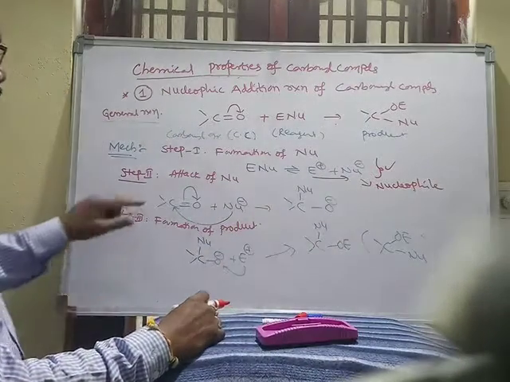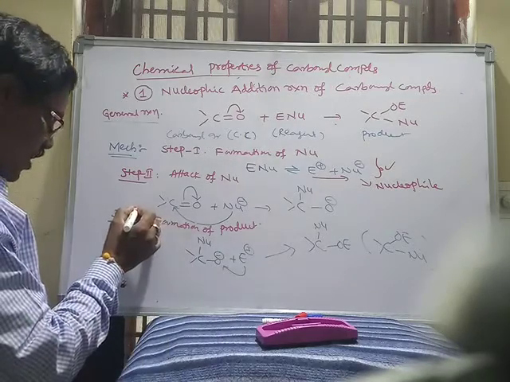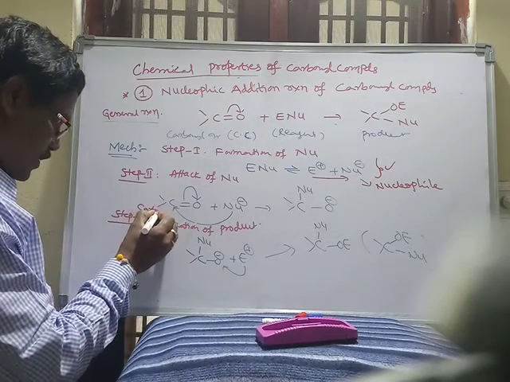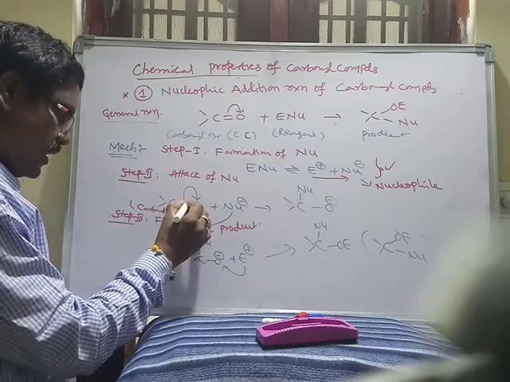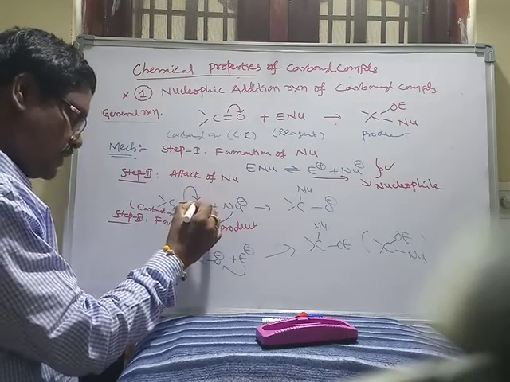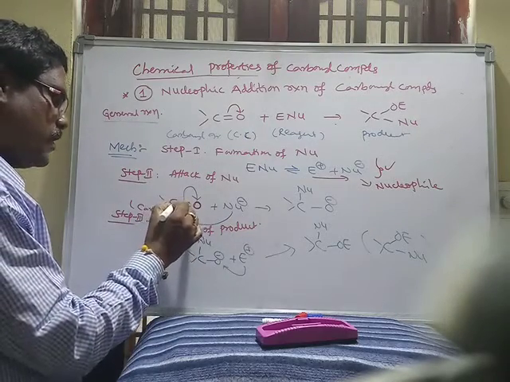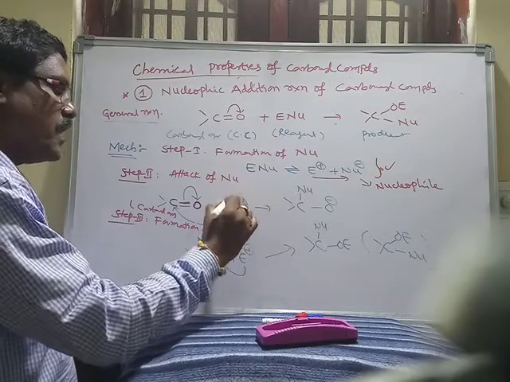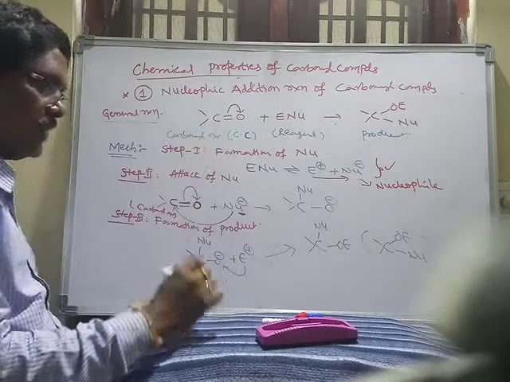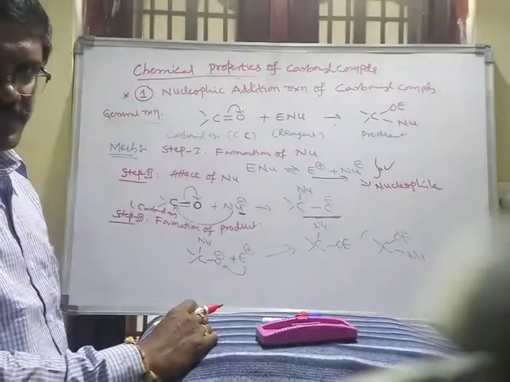This nucleophile is now added to the carbonyl group. This is the carbonyl group. The pi bond shifts towards the oxygen. Oxygen gets negative charge, carbon gets positive. The positively charged carbon is added with the negatively charged nucleophile, and we obtain an intermediate.